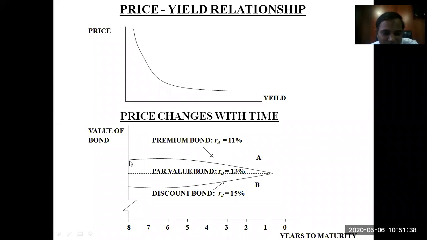In the same way, if it is a premium bond, in that case you will see that the premium is getting reduced, the benefit is getting reduced, the price is getting reduced, and on maturity it will be equal to its par value. So this is how price changes with time.